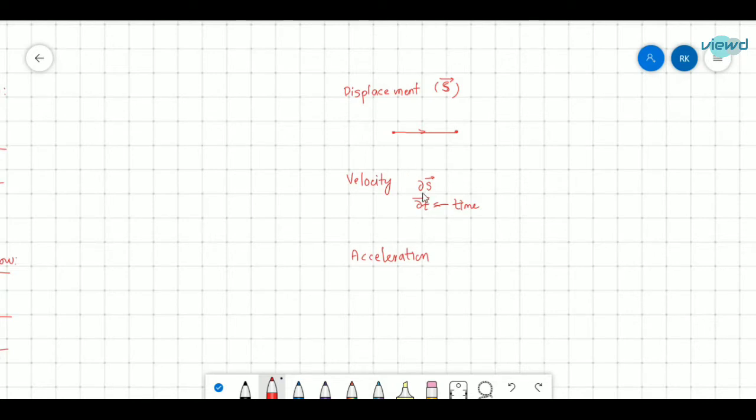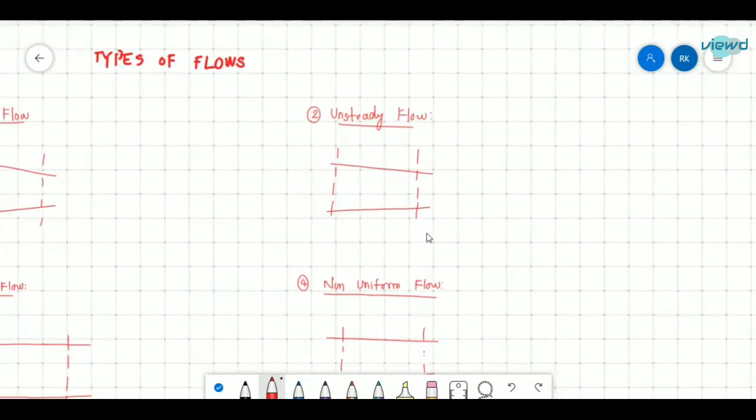The rate of change of velocity is called acceleration. So I am representing velocity with V and acceleration with A. So this is acceleration, and now coming to types of flows.